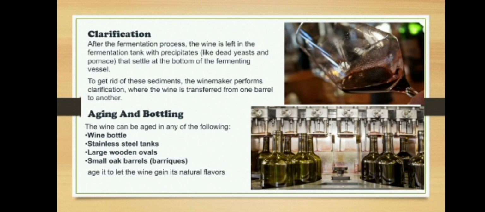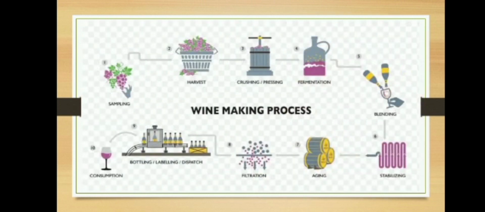Aging and bottling. The wine can be aged in any of the following: wine bottle, stainless steel tanks, large wooden bowls, small oak barrels. Age it to let the wine gain its natural flavors. This is a picture of wine making. These are the steps included in this process.